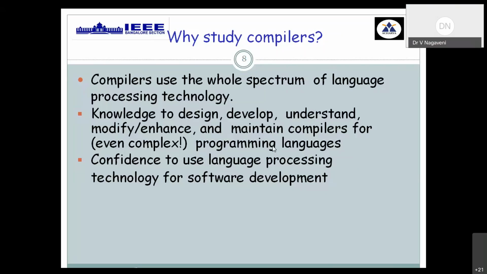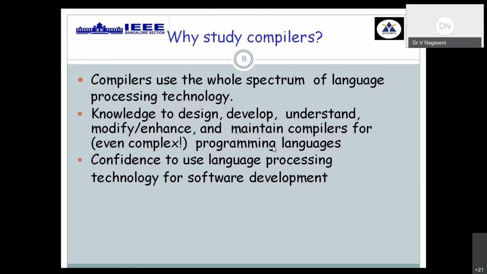So why should it be learned by a computer science student? It is given as a core subject for computer science and engineering students. Why? Because it gives you complete information about all the stages of what is happening once you write your high-level language input program in your editor and save it. What is the background process before you get the executable file and start accepting input to generate the required output? How is it converted into machine understandable form? That should be known by a computer science engineer, which may not be compulsory for other engineers.